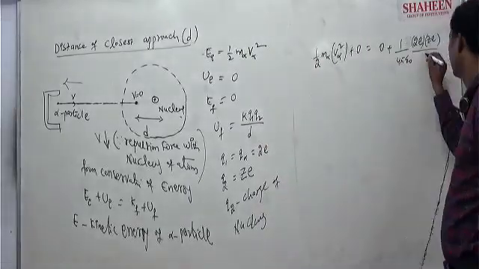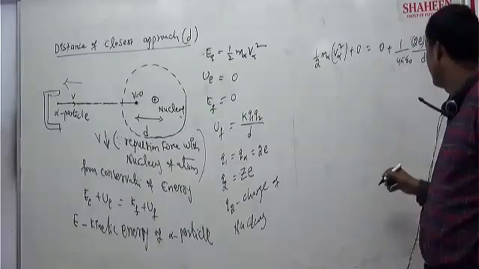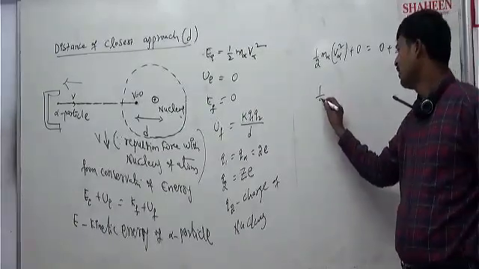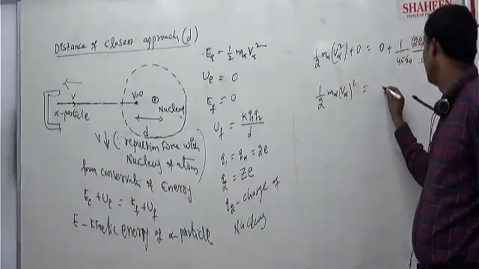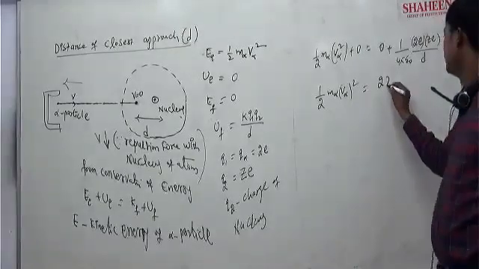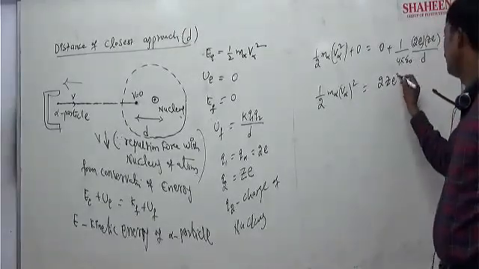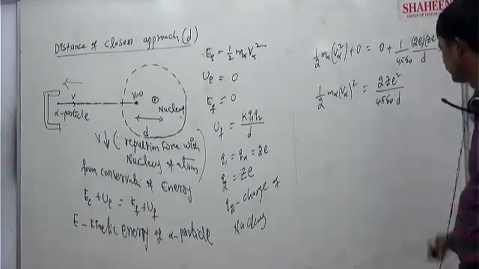So 1 by 2 m alpha v alpha square is equal to 2 Z E square by 4 pi epsilon naught into D.